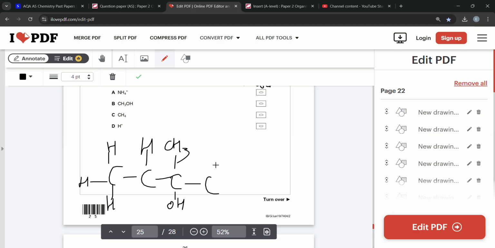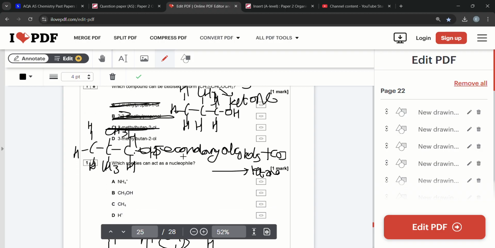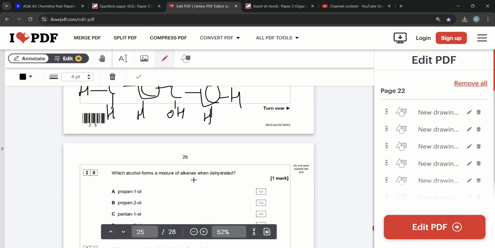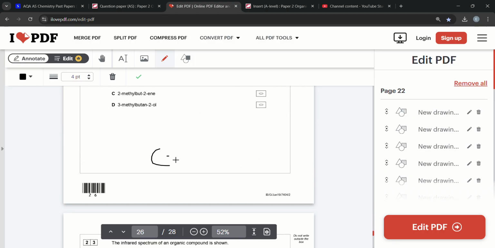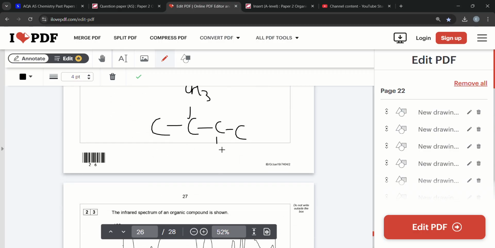Look what we have. We've got primary, secondary, tertiary alcohol. So it definitely can't be C, because it's a tertiary alcohol, and we can't oxidize a tertiary alcohol to a ketone. And then if you look at D, 3-methylbutan-2-ol, we just draw it here: methane, ethane, propane, butane, CH3, methyl, alcohol group here.